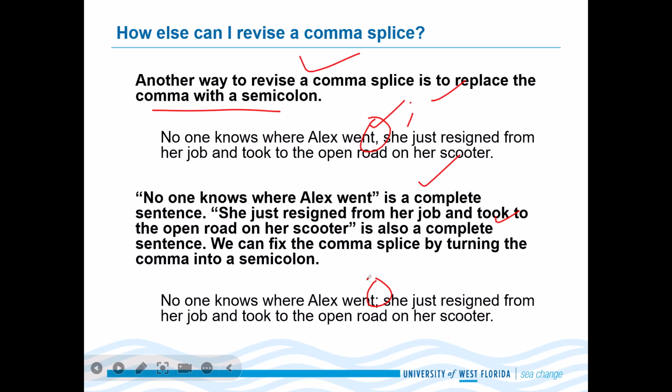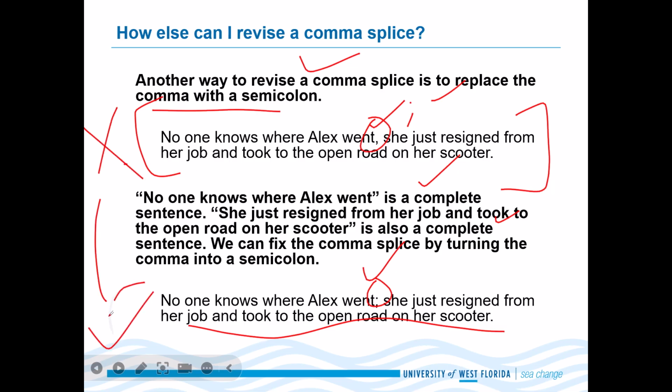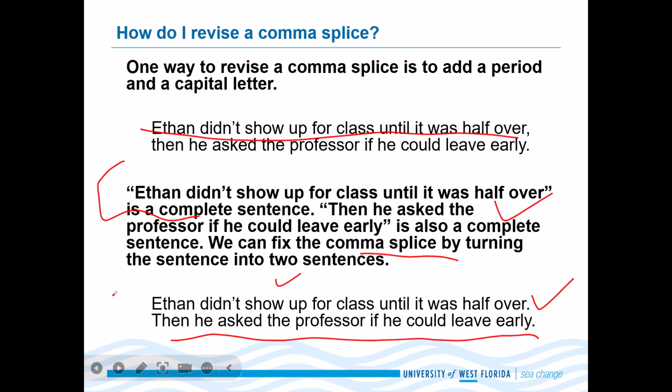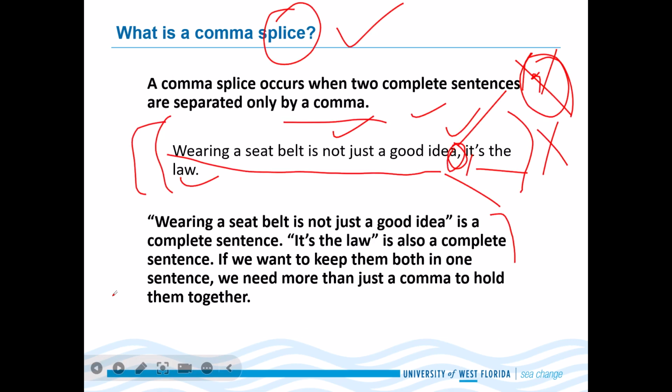No one knows where Alex went; she just resigned from her job and took to the open road on her scooter. This is one sentence. It is being held together by a semicolon. And that was our comma splice. We don't want that. We fixed it with this thing, the semicolon. Right? Let's go back a little.